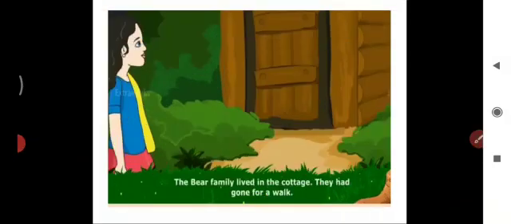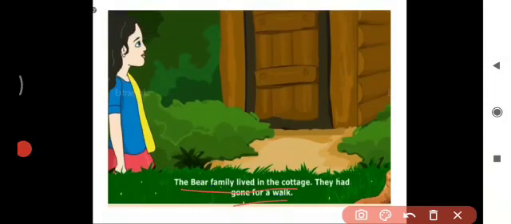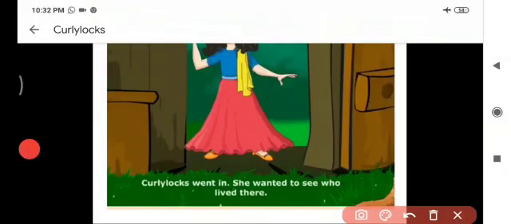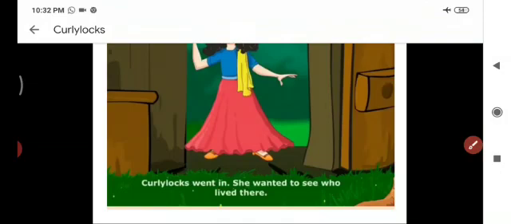The Bear family lived in the cottage. They had gone for a walk. So she went near to the cottage and she knocked the door and she went in. Very eagerly she went in and wanted to see who lived there. But there was no one in the house.